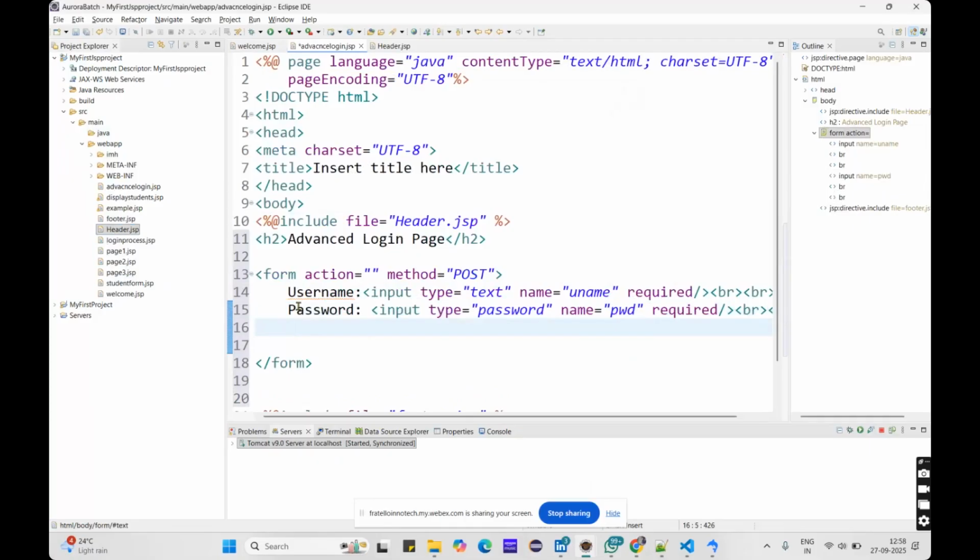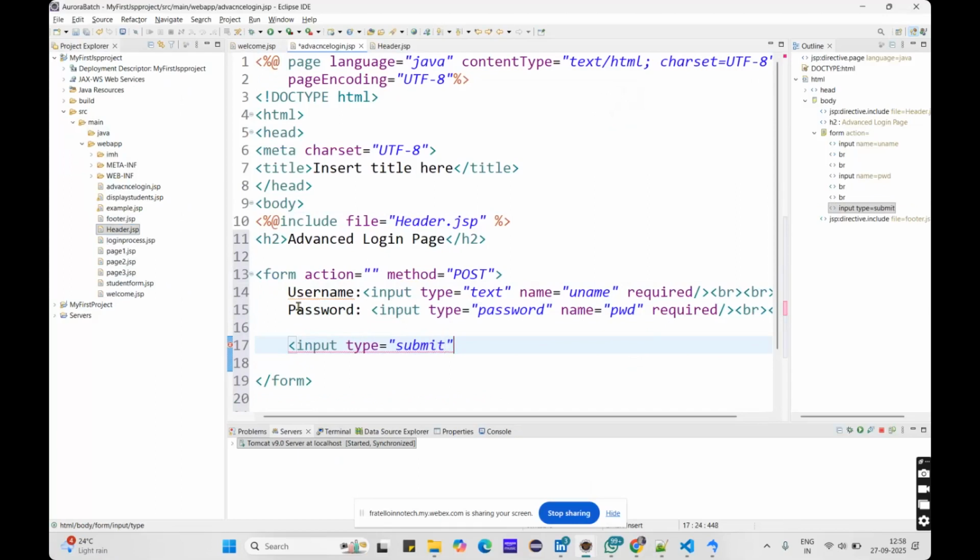Now to submit this username and password, I need to give the submit button, right? So let me take one more input and the type as submit. Okay, submit, and let me give the value for this as login. You know why I gave the value as login? Because if you didn't give any value, it will take that as a submit button. But now I gave login, so whatever text is given as the value will come on that button, which is the login button.